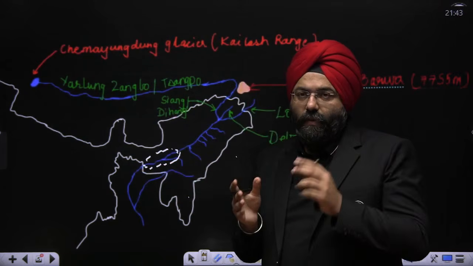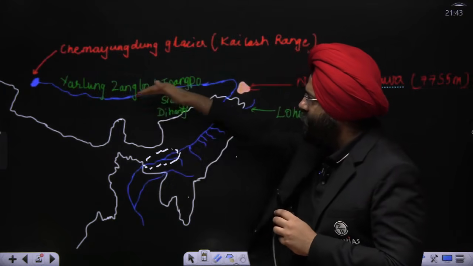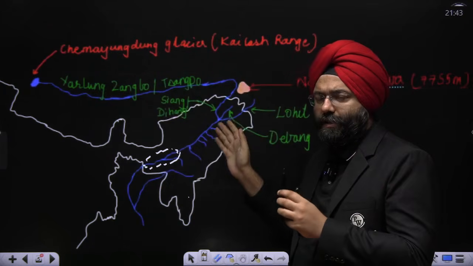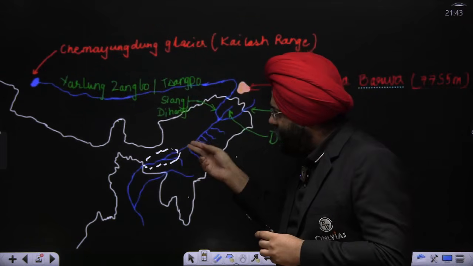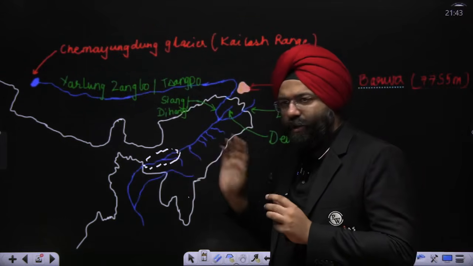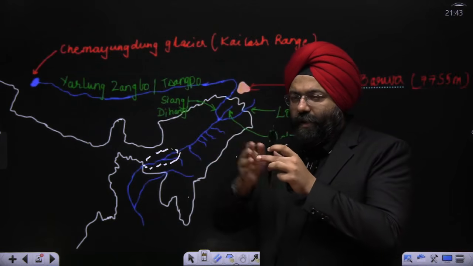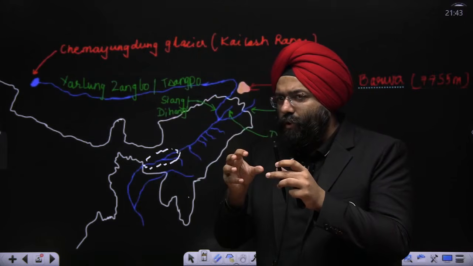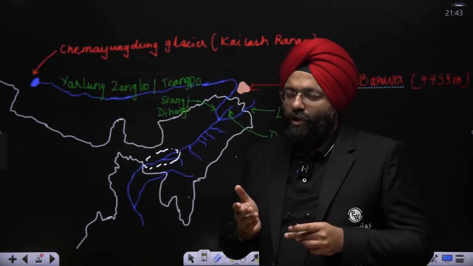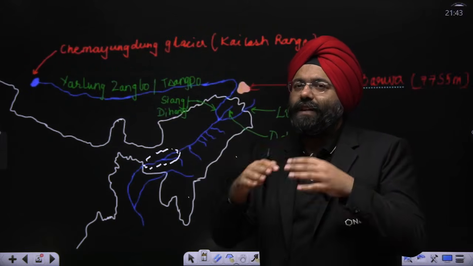Now, somebody asked me, why is this so? Because generally what happens, while the Brahmaputra River is traveling for such a long distance, it tends to carry a lot of sediment. Lot of load. Now, these sediments generally are deposited in these lower regions, and because of the deposition, the river tends to form various other sub-rivers, and that means because of this sediment load, the courses of the rivers also change. And because of that, what happens? Various regions tend to receive or experience flood.